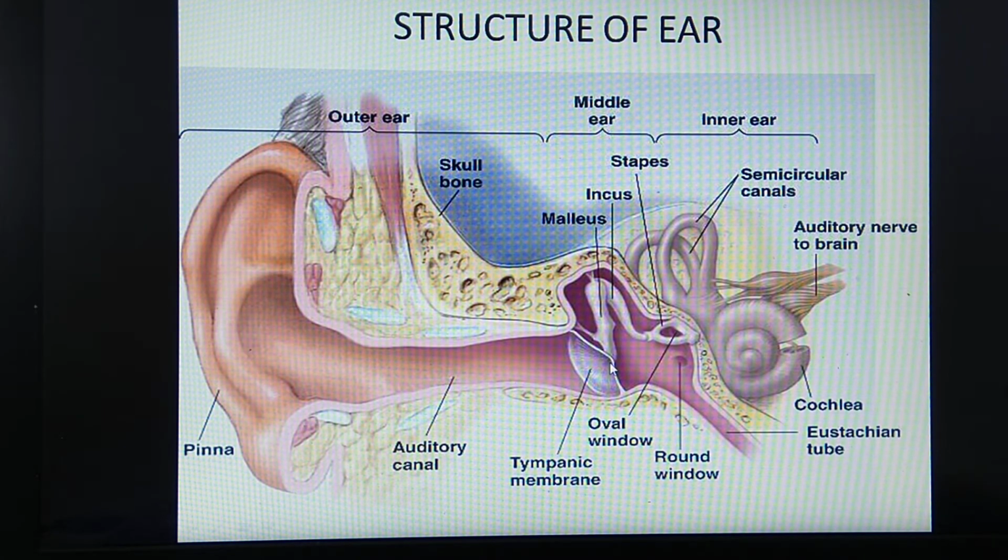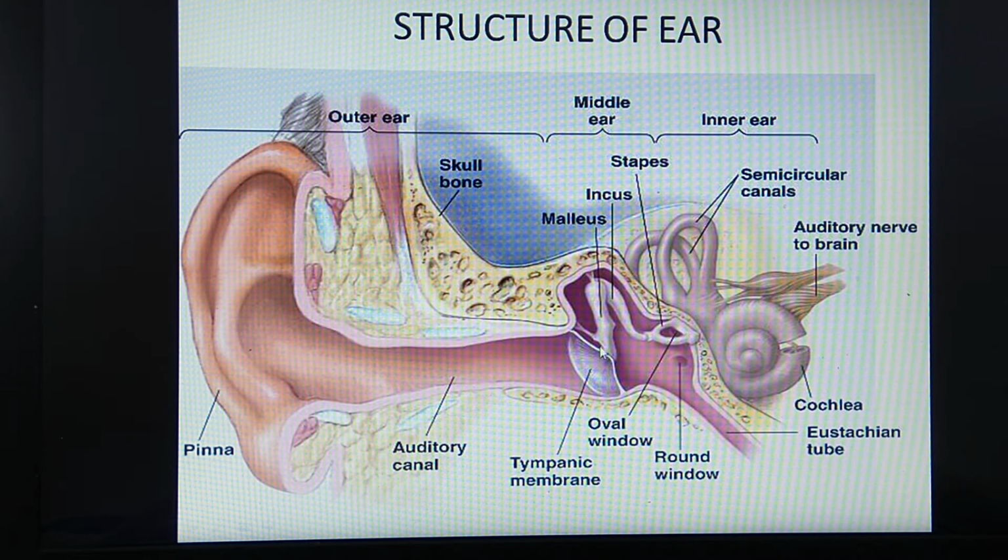The malleus looks like a hammer-like structure. Incus is the anvil, so it's called the anvil. And stapes is a stirrup-like structure. Stirrup-like structure means when we want to ride a horse, we have to put our foot on this type of structure, which is called a stirrup. So malleus is the outermost, incus is the middle, and stapes is the innermost ear ossicle.